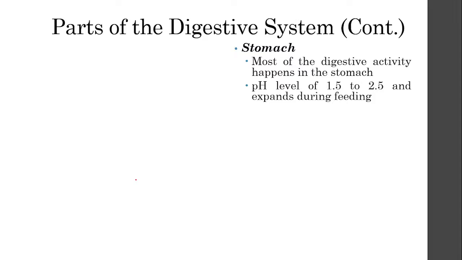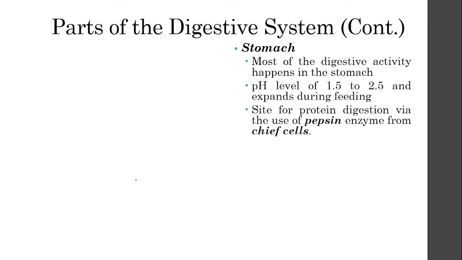At a certain point, when your stomach is very small, it releases signals to your brain telling you that you are hungry. And when you eat something and the stomach starts to expand, that expansion releases another type of signal that tells your brain that you are full. So that is one of the theories on how we can tell if we are hungry or full. It's the size of the stomach. And there's also more signaling. That's just one of them.